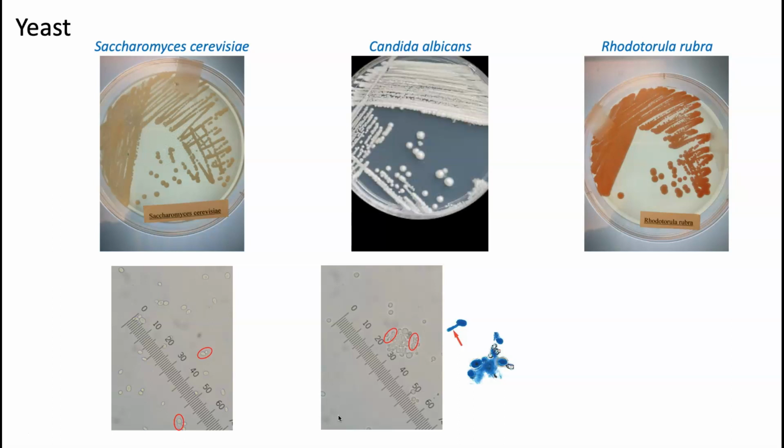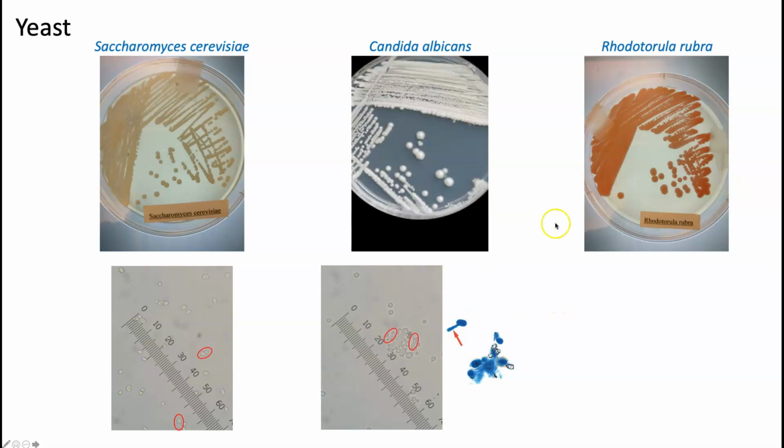It means a false hyphae. Remember that the hyphae are seen in mold. The hyphae is a filament that grows out and holds the spores, right? The aerial hyphae. Well, Candida albicans doesn't have that, but it forms what appears to be a hyphae. So that's why it's referred to as a pseudohyphae.